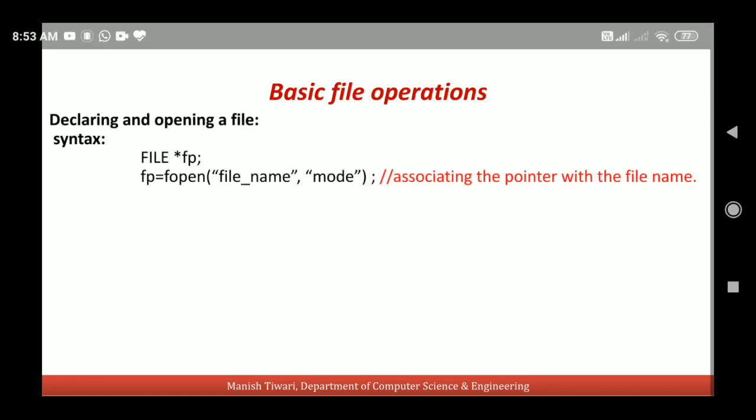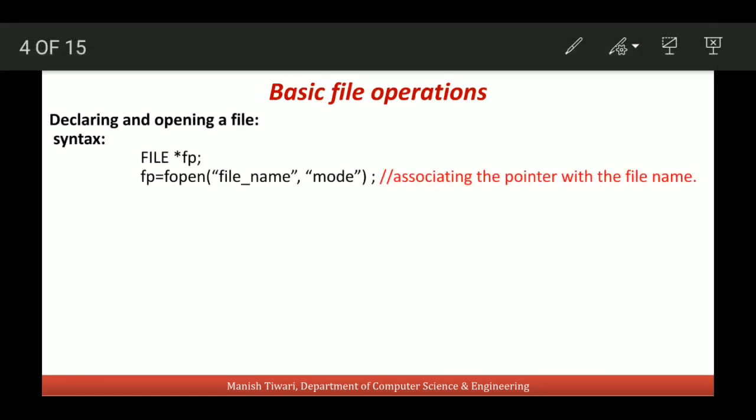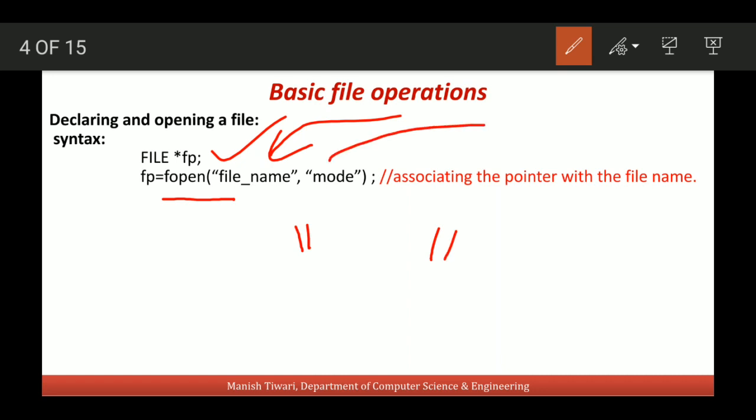First we will declare a file pointer, then we will open a file using the fopen function. This fopen function is basically a library function to open a file, and in this fopen function we will pass the file name in double quotes as an argument, and we will provide the mode in which we want to open this file.